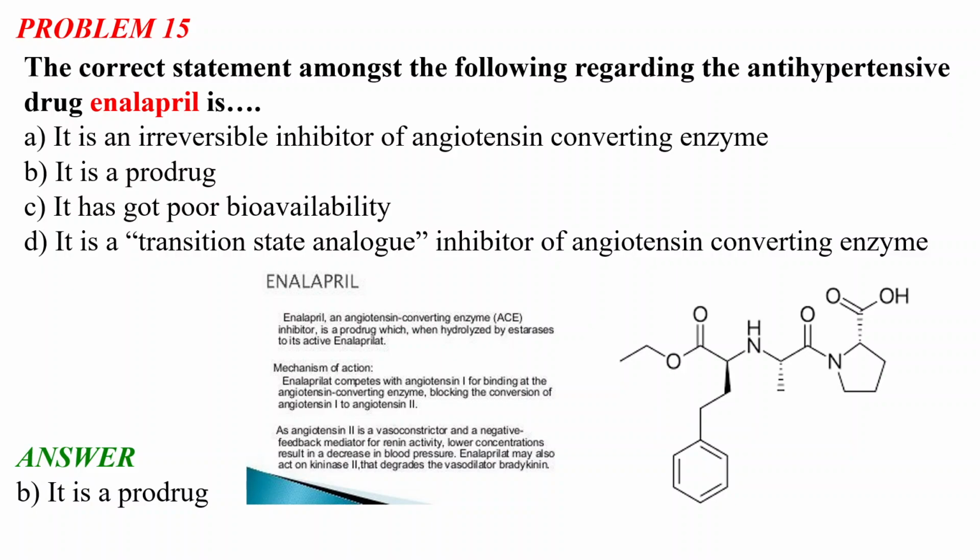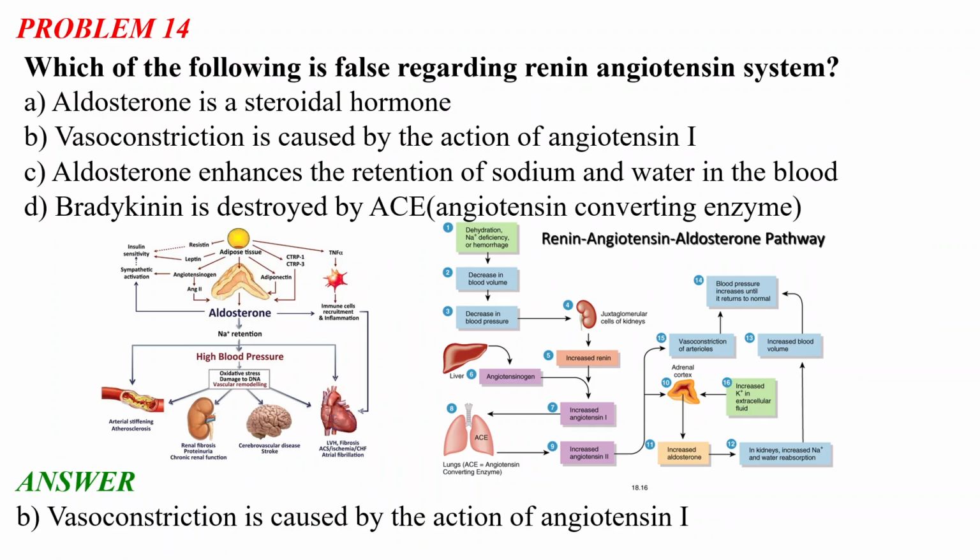So what is happening, I will tell you, basically as in the previous slide, if I repeat. When the blood pressure is lower, the concentration of angiotensin 1 is increased, and this is converted to angiotensin 2 by the angiotensin converting enzyme. This angiotensin 2 works in various manners to increase our blood pressure, by vasoconstriction of arterioles and increased blood volume. So angiotensin 2 is basically increasing our blood pressure.